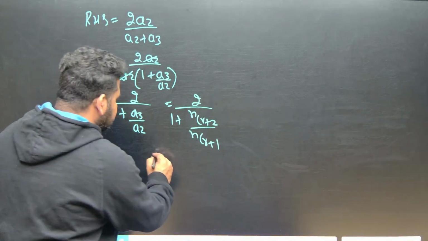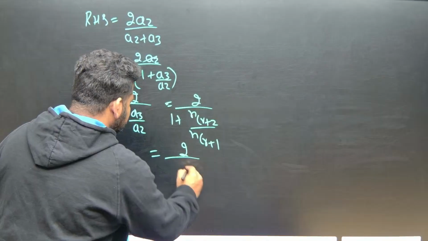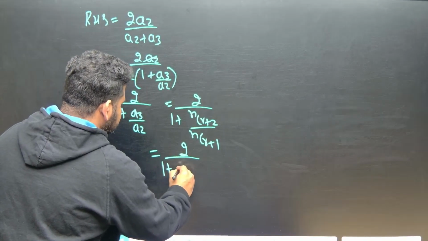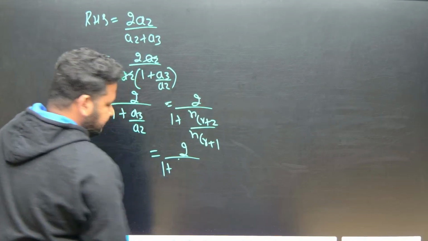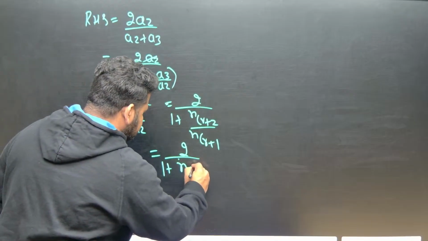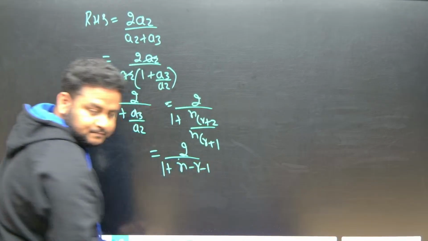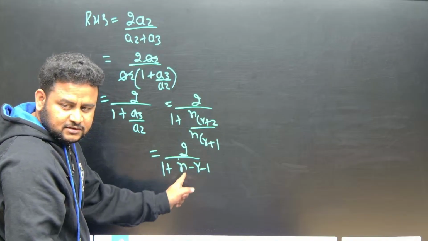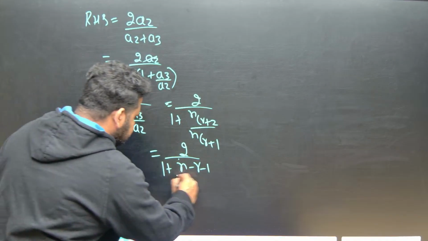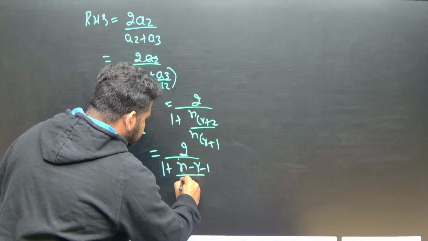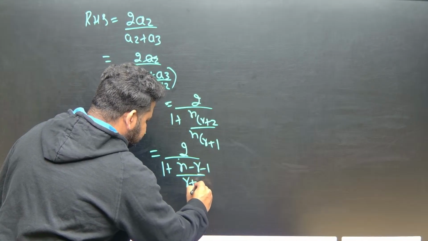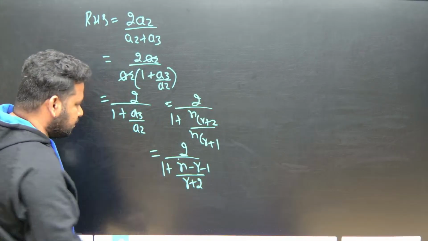So this will become 2 times, okay, 1 plus n minus r, which is n minus r plus 1. R plus 1 means minus of minus 1, minus of plus means plus into minus is minus 1, divided by r plus 1. R plus 1 is, I'll write r plus 2 directly. Okay, this will give me what?